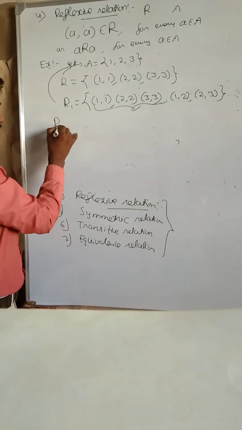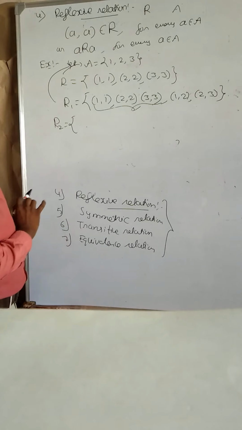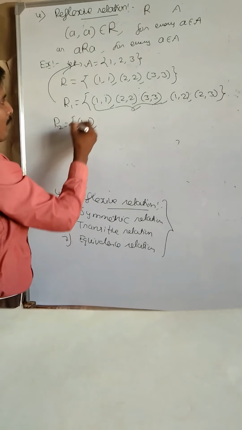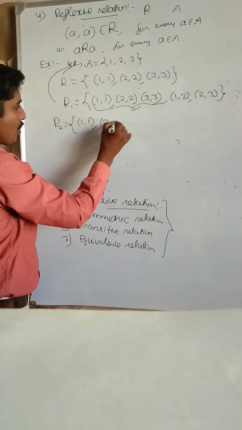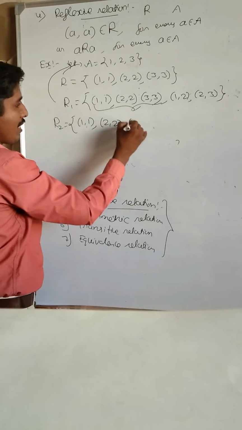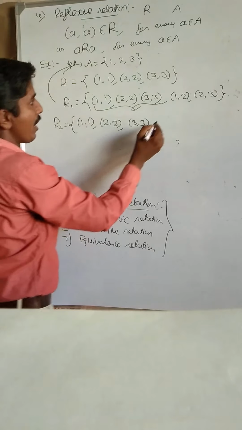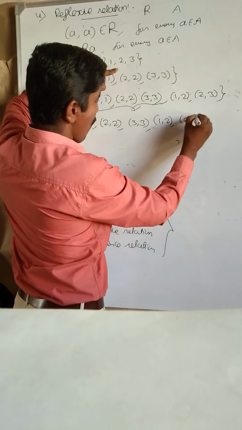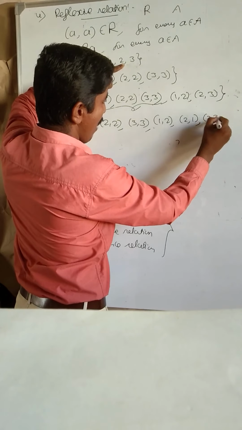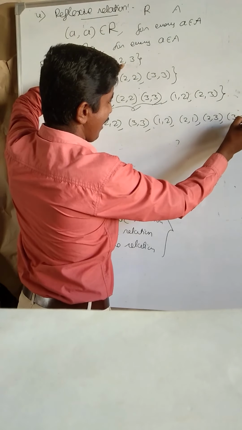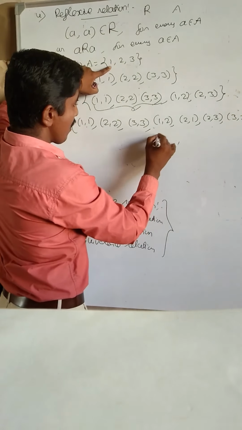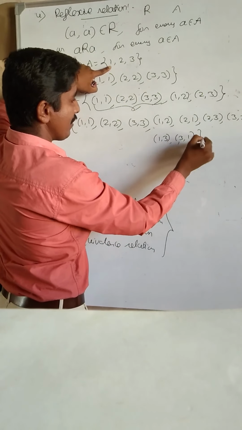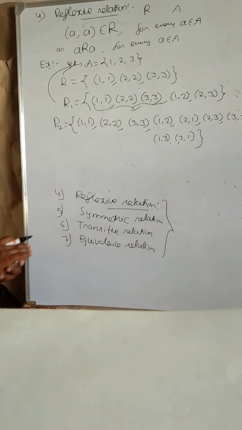Suppose relation R2 here. 1 belongs to A, (1, 1) belongs to R2, 2 belongs to A, (2, 2), 3 belongs to A, (3, 3) belongs to R2. If you include here (1, 2), (2, 1), next (2, 3), (3, 2), (1, 3), (3, 1) I am taking, is it reflexive?